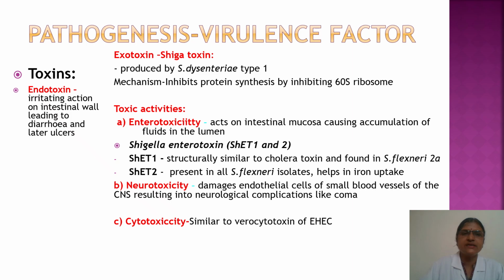The toxic activities are mainly of three types: enterotoxicity, neurotoxicity and cytotoxicity. The enterotoxicity of Shiga toxin acts on the intestinal mucosa and causes accumulation of fluids in the lumen, and then it causes diarrhea. It has two types, Shigella enterotoxin 1 and Shigella enterotoxin 2. One is structurally similar to cholera toxin and is found in Shigella flexneri 2A. Shigella enterotoxin 2 is present in all the Shigella flexneri isolates and it helps in ion uptake.